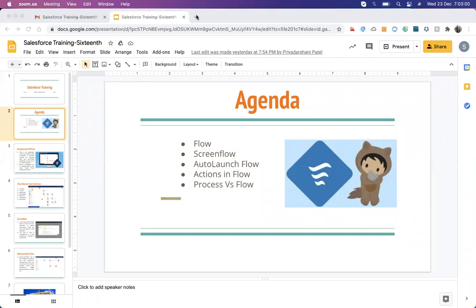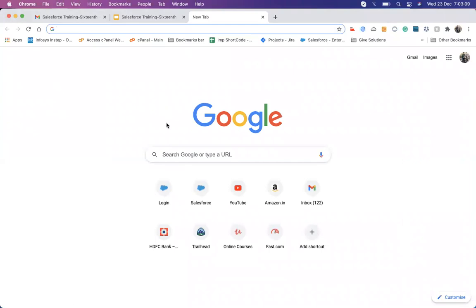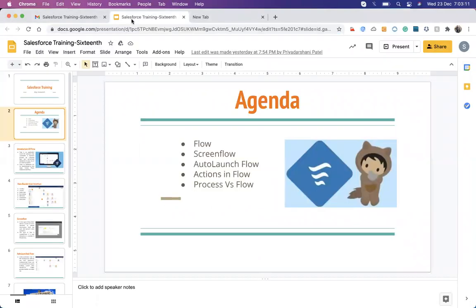Okay. Today we discuss the flows. Okay, flows. We learn about workflows, we learn about process builders, and we learn about the approval process too.